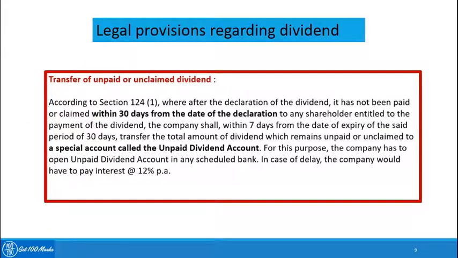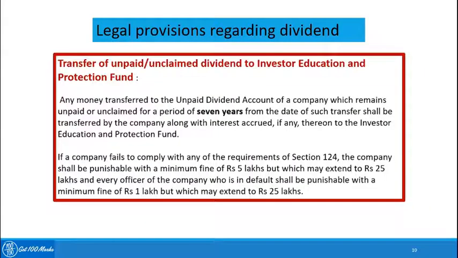Transfer of unclaimed dividend. According to section 124(1), where after the declaration of the dividend, it has not been paid or claimed within 30 days from the date of declaration to any shareholder, the company shall, within 7 days from the date of expiry of the said period of 30 days, transfer the amount of dividend which remains unpaid or unclaimed to a special account which is called the unpaid dividend account. For this purpose, the company has to open an unpaid dividend account in any scheduled bank. In case of delay, the company would have to pay interest at 12% per annum.